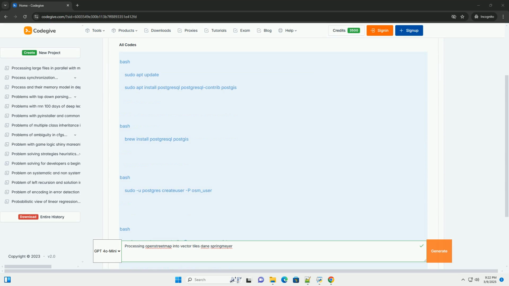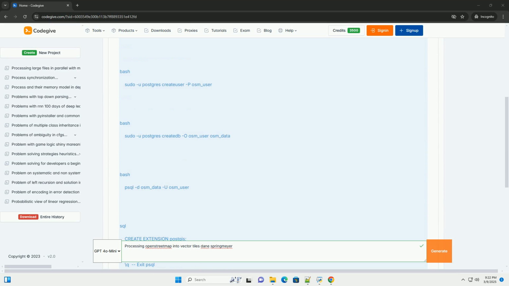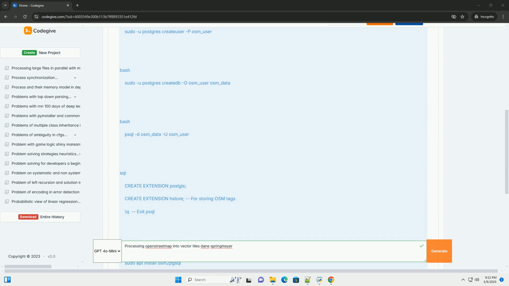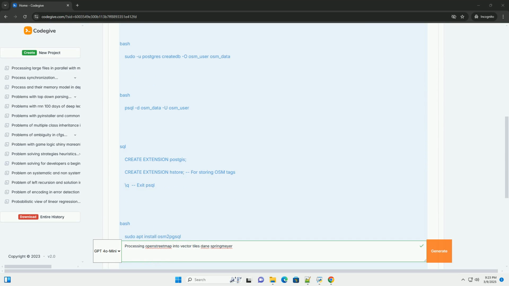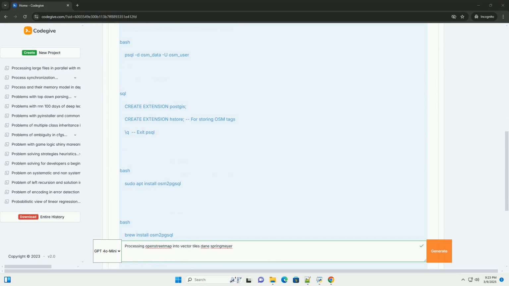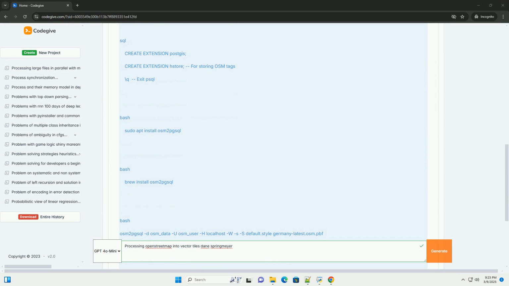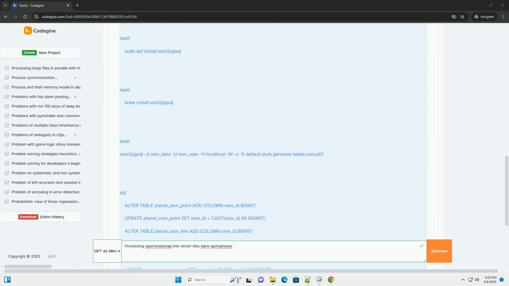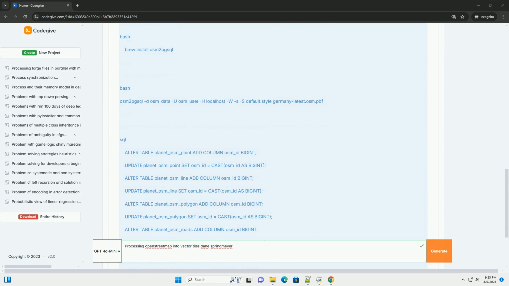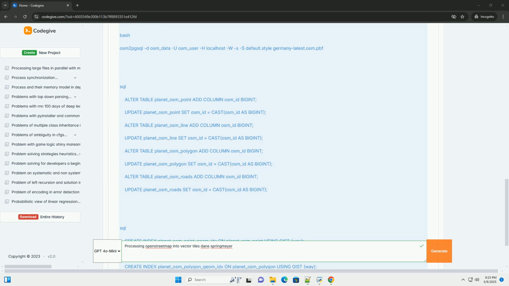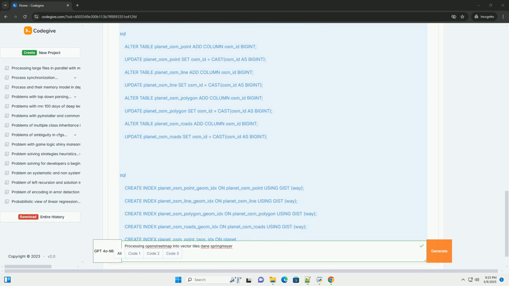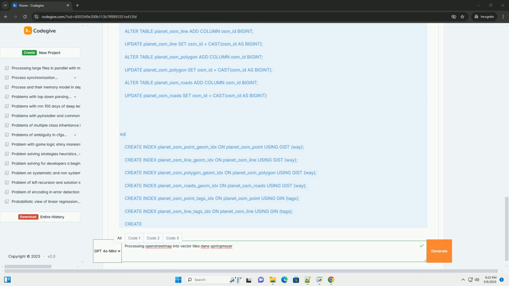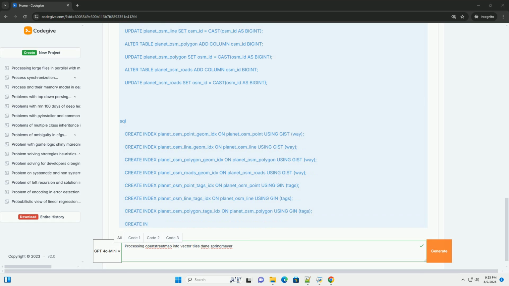OK, let's dive into processing OpenStreetMap, OSM, data into vector tiles using Dane Springmeyer's tools and techniques. This is a multi-stage process that requires some understanding of data formats, databases, and command line utilities. I'll break it down with detailed explanations and code examples. High-level overview. The general workflow is as follows.